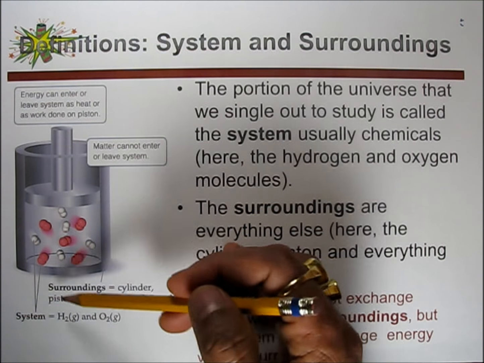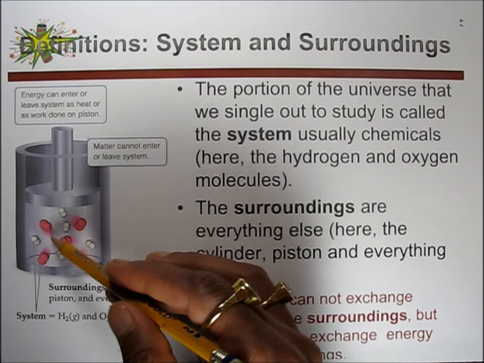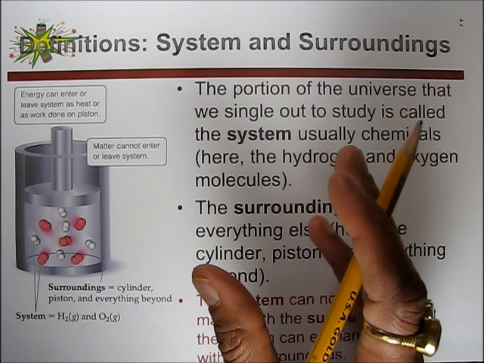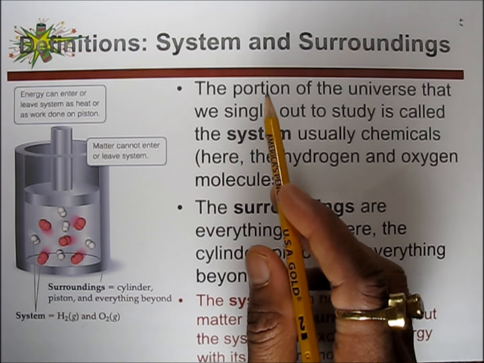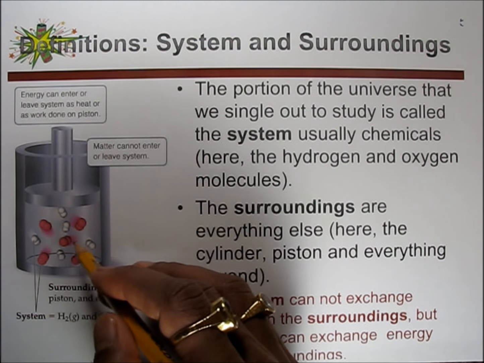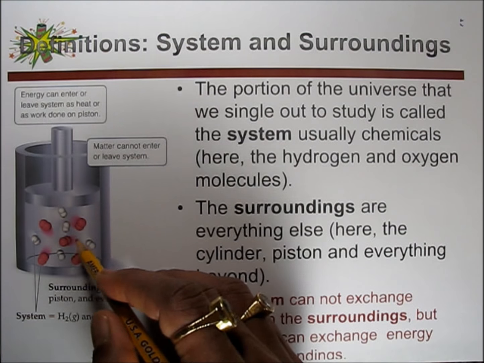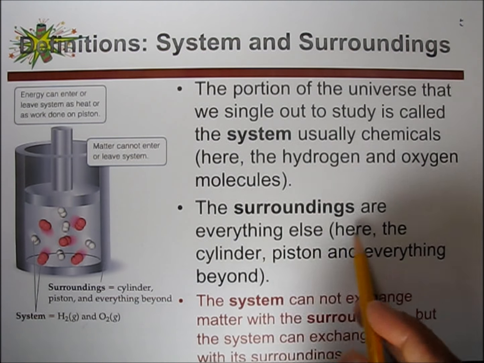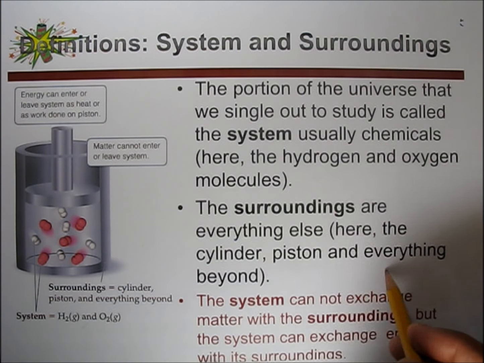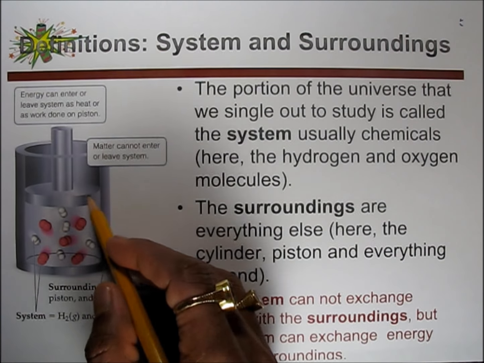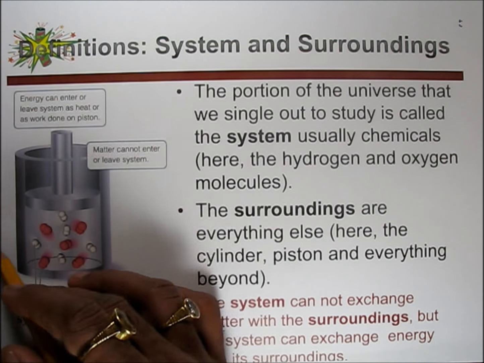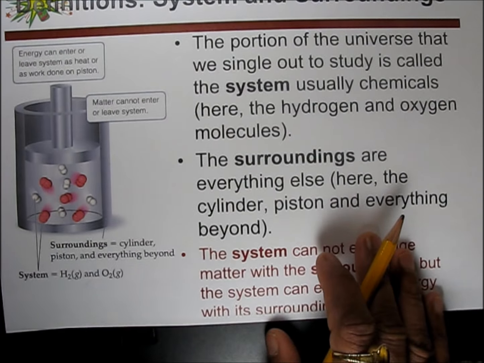So basically the surrounding is outside of this system, and system means the portion of the universe which we single out, which we take out where we are going to study energy. So that is called the system. The surroundings are everywhere else, and here the cylinder, piston and everything beyond. So this piston, cylinder and outside atmosphere is called surrounding.